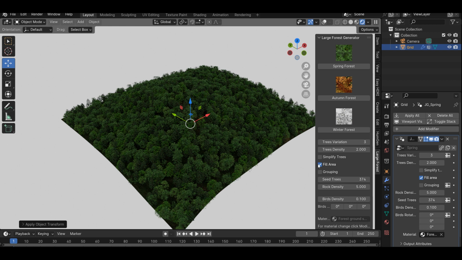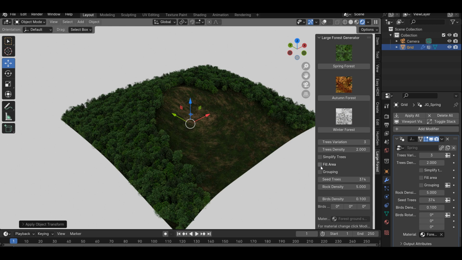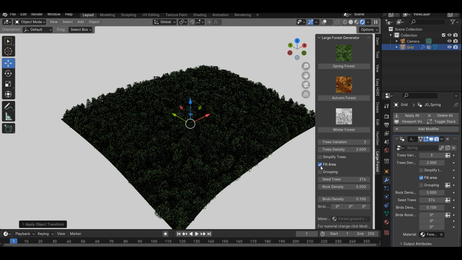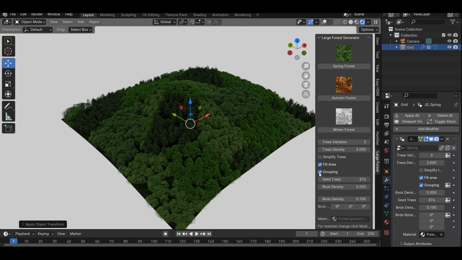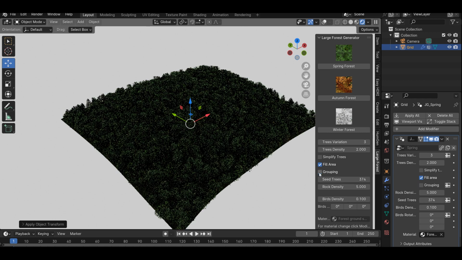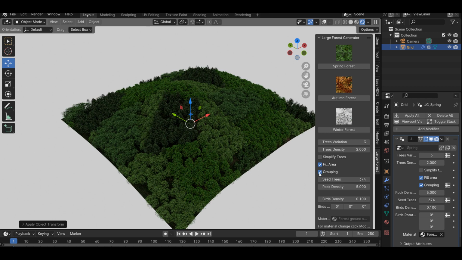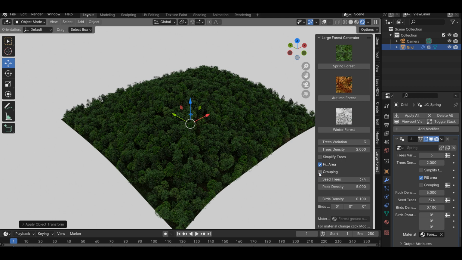Fill area fills the entire area with forest. Grouping creates groups of trees of the same species. Seed trees seeds trees in a random distribution.